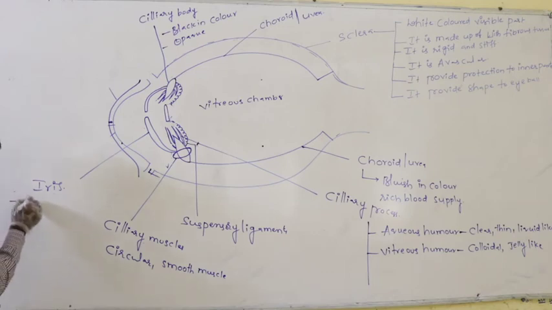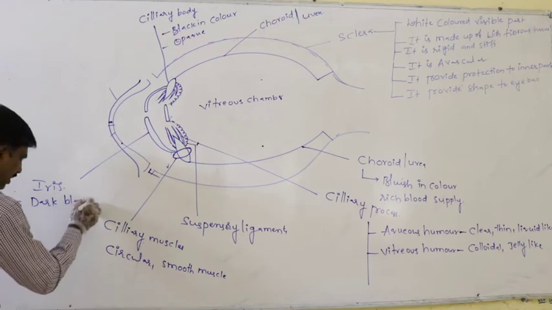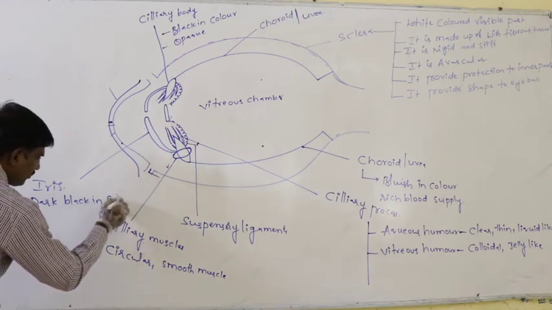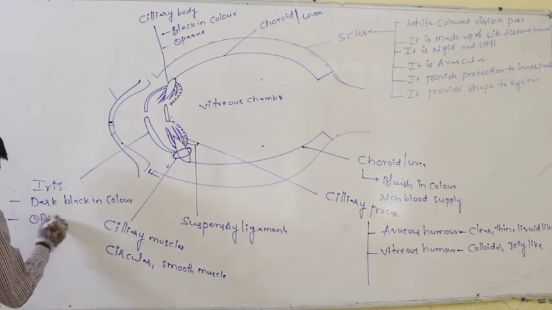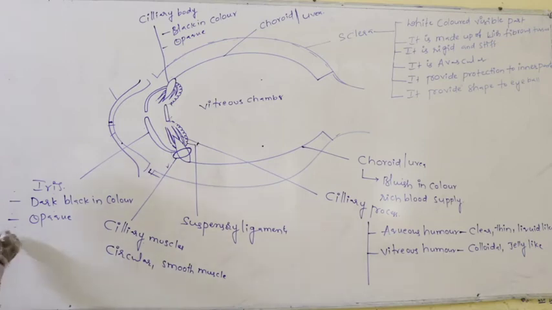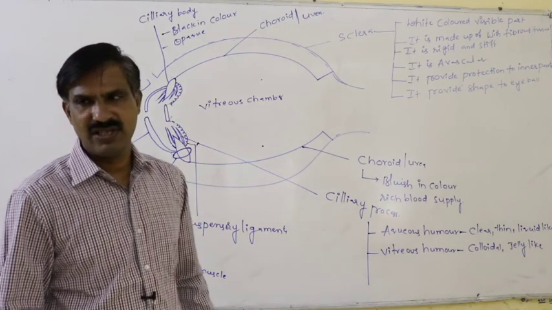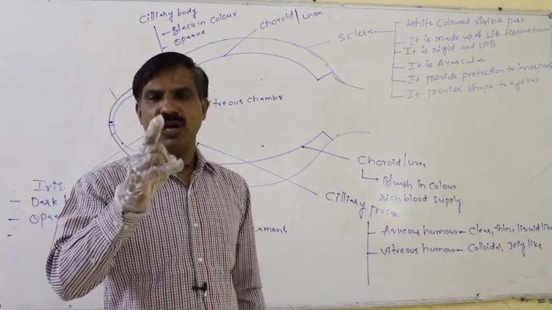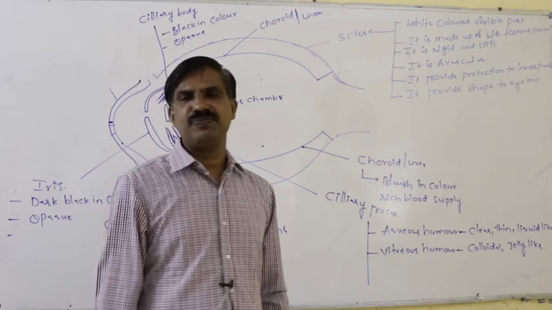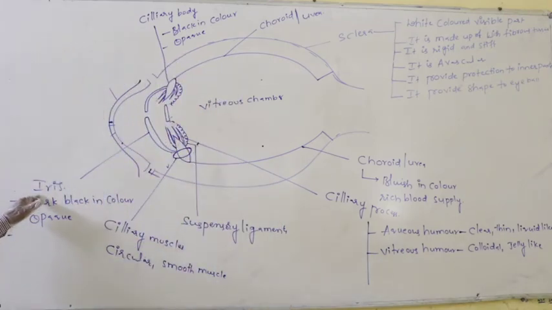These are dark black in color. Definitely these are black colored structures. These are opaque. These are visible black colored structures. Definitely in our eye, whatever visible black colored structure is present, that is said to be the iris.